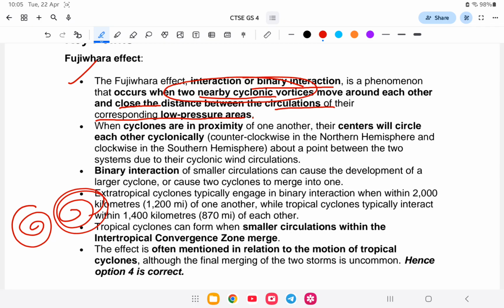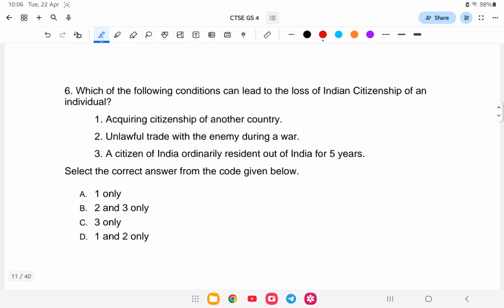So let us go to the next question. Which of the following conditions can lead to loss of Indian citizenship of an individual? So, for example, acquiring citizenship of another country. For example, if you take United States citizenship, then automatically your Indian citizenship is gone. So one is correct. Next, unlawful trade with enemy during the war. For example, in an India-China war, if you help China by providing food or secret information, your citizenship will be revoked.